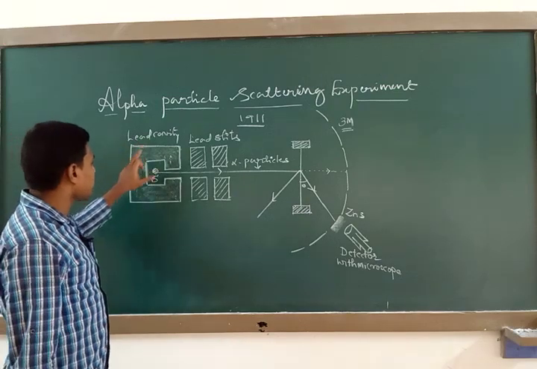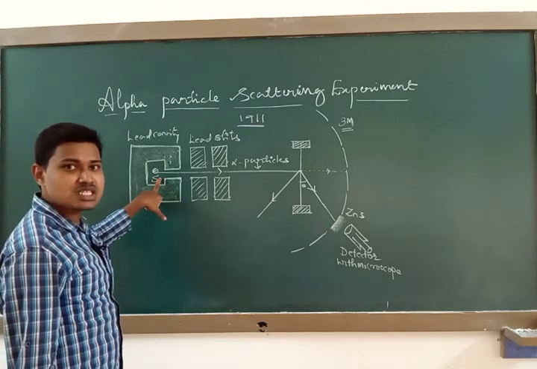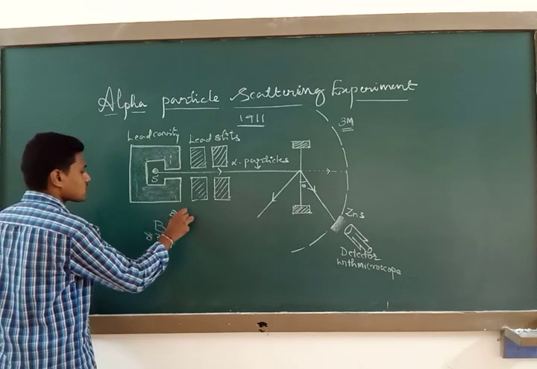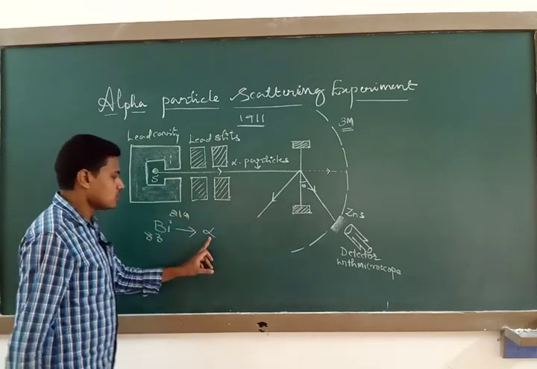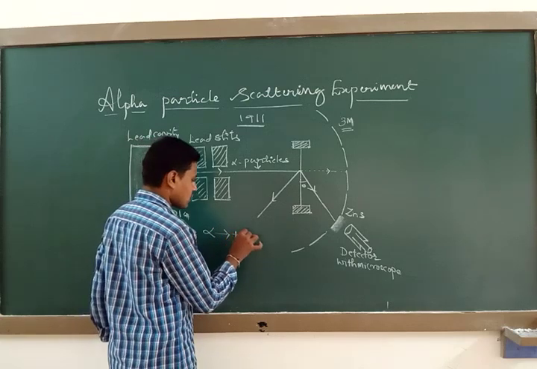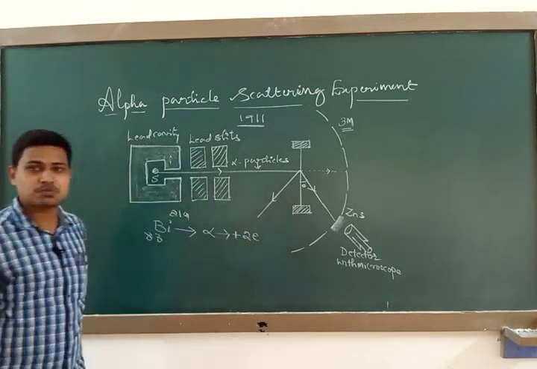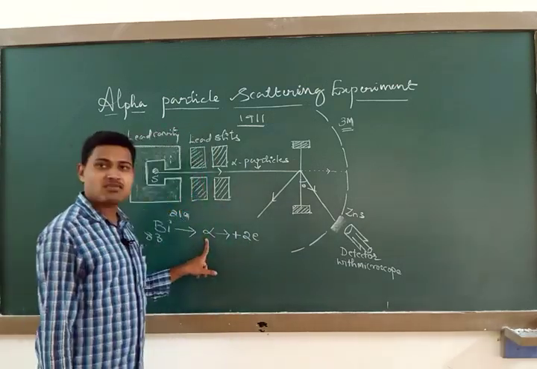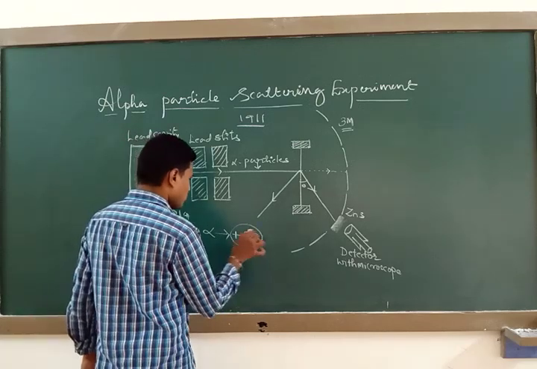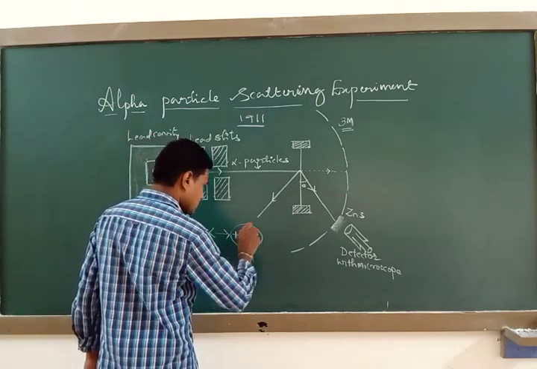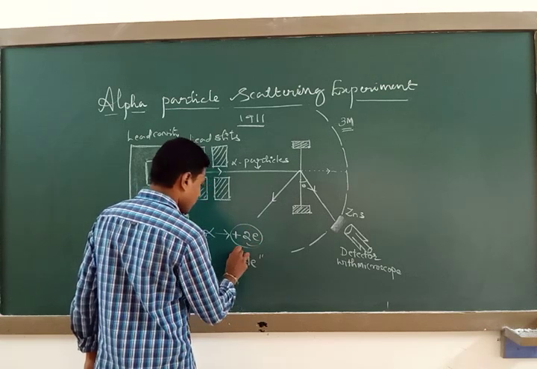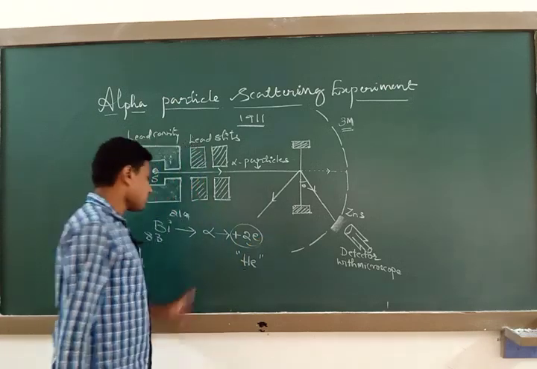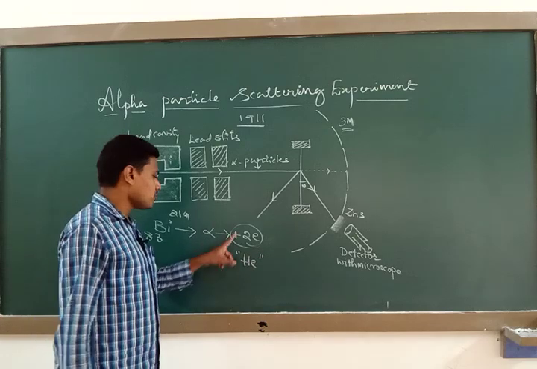This experiment consists of one lead cavity. Inside that lead cavity, a source is placed. What type of source? I told you, a bismuth source is placed, and this source is purely an emitter of alpha particles. What is the charge of such an alpha particle? The charge of an alpha particle is plus 2e, since it contains 2 protons. This is the same as the charge of a helium nucleus, which also has plus 2e. So indirectly we say alpha particles are nothing but helium nuclei.